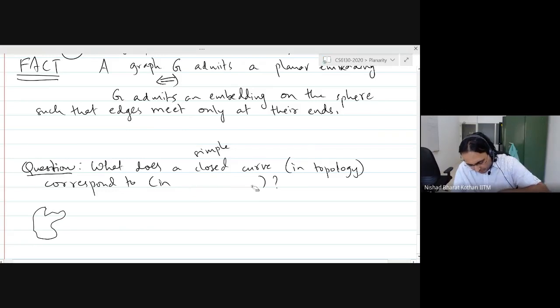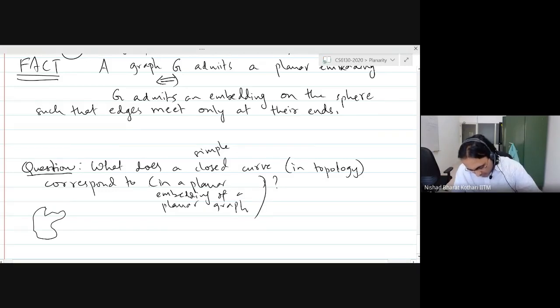Actually, let me remove graph theory. In a planar embedding of a planar graph, if you think of a simple closed curve, this is a topological notion. What does this correspond to in a planar embedding of a planar graph?